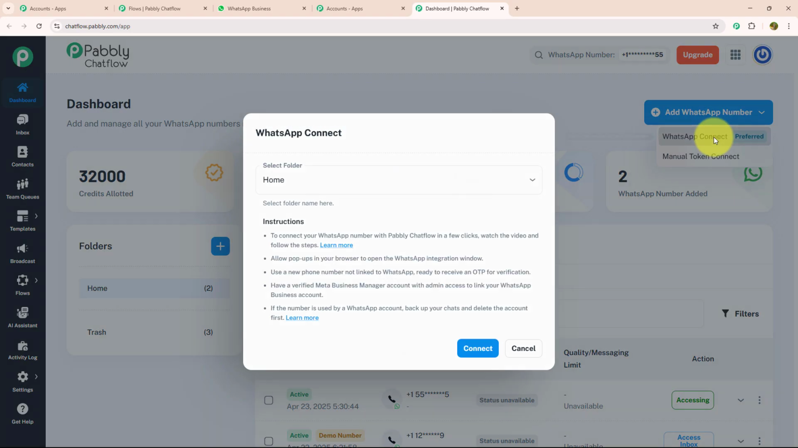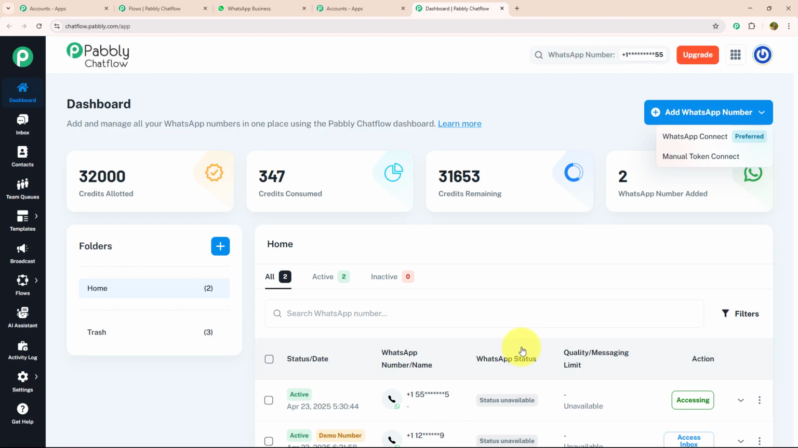But in WhatsApp Connect, you just need to verify Meta Business Manager account and link your WhatsApp Business account with it. If you want to know how to add your WhatsApp number, we have created a separate video for that. Link will be provided in the description box. Not only that, there are many more features on dashboard. Let's see each feature individually.